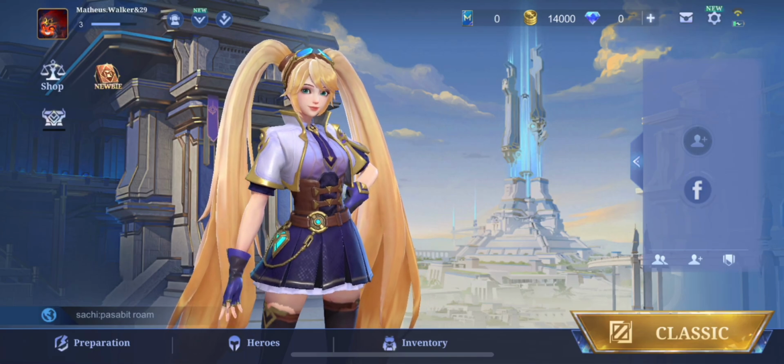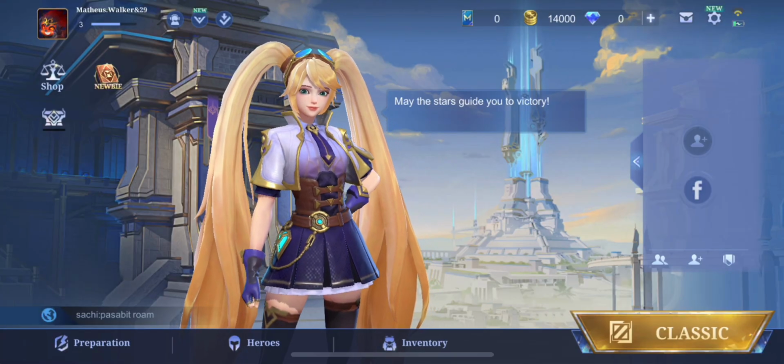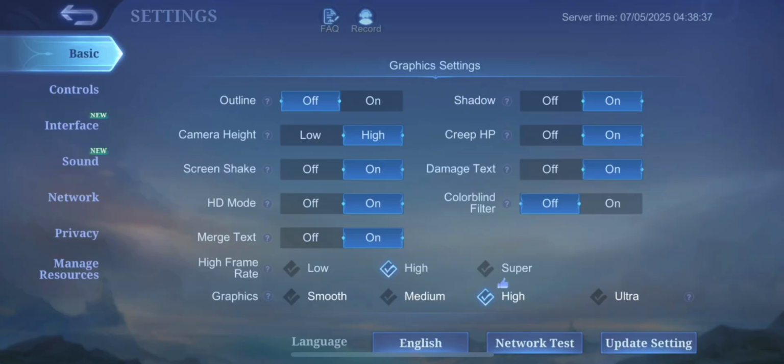In this video, I'm going to show you how to fix no sound issue in Mobile Legends on iPhone. So the first step is to open the game and then go to your settings.